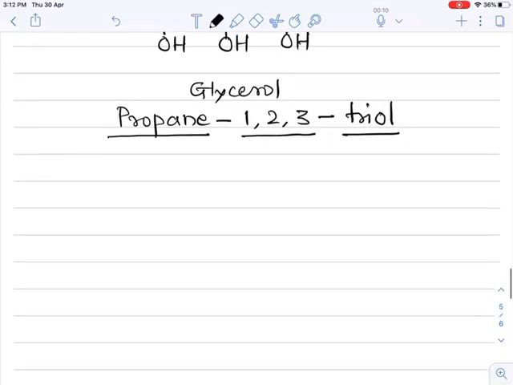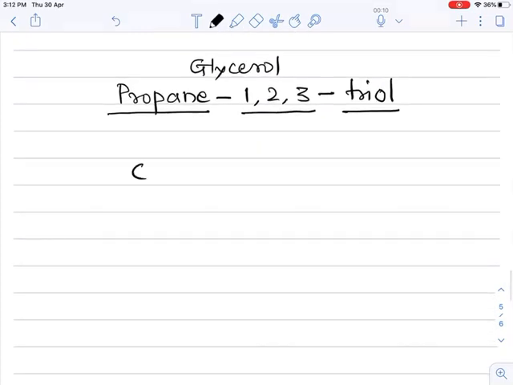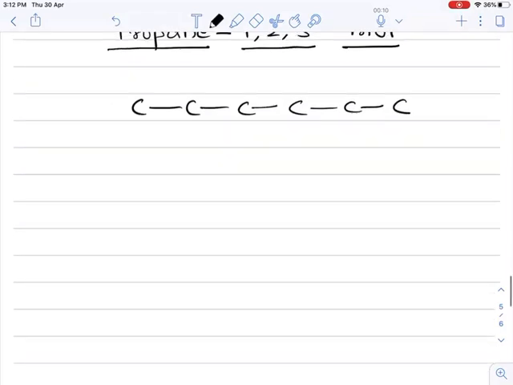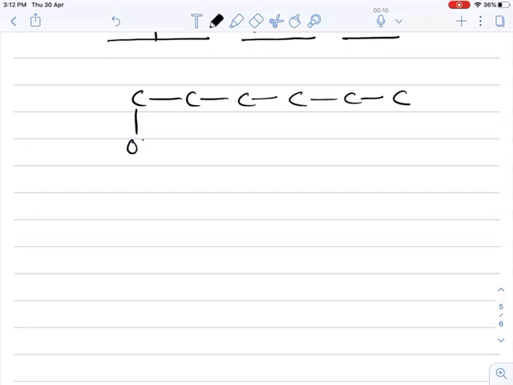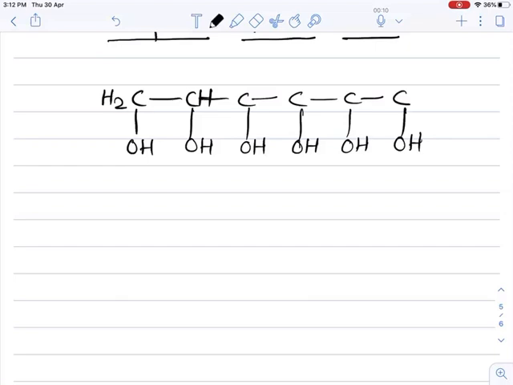One more polyhydric alcohol is there, a 6 carbon containing alcohol. 1, 2, 3, 4, 5 and 6. And each carbon is attached with one OH group. Now the remaining valency is completed by hydrogen. You will get the structural formula of this 6 carbon containing alcohol.